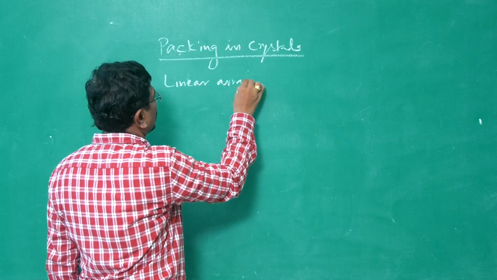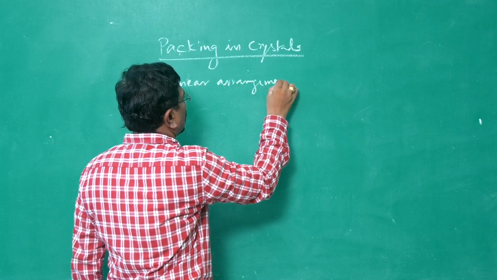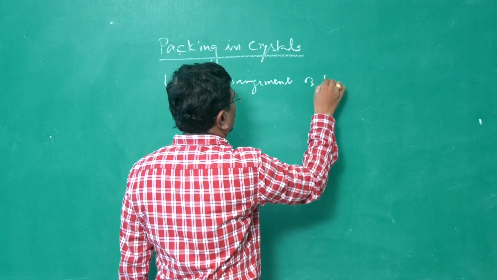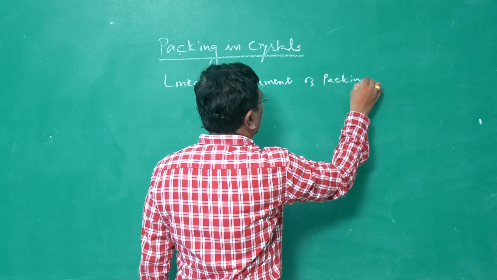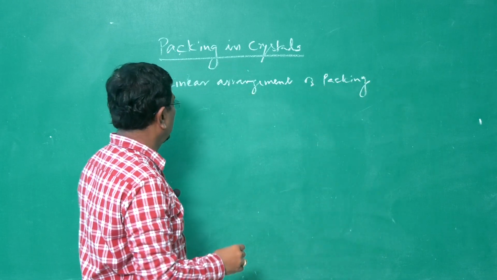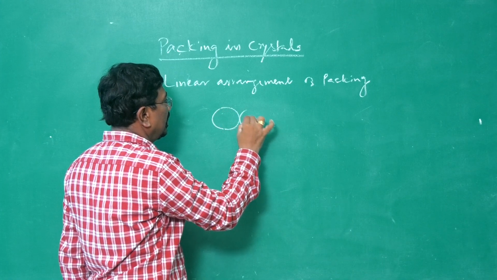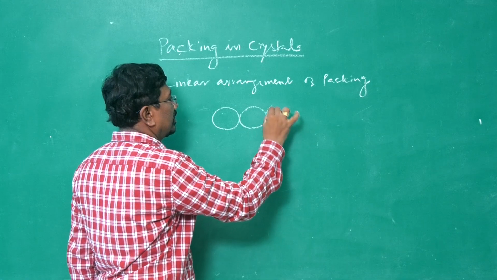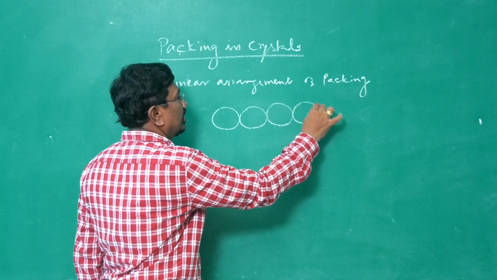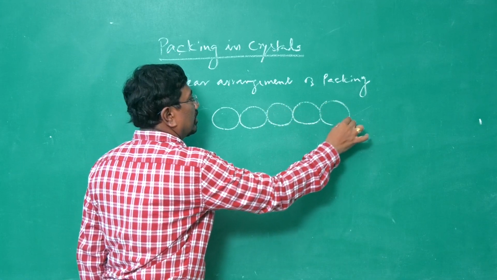arrangement of packing. Linear arrangement is nothing but placing atom one after the other in a single direction. That is said to be linear arrangement of packing.